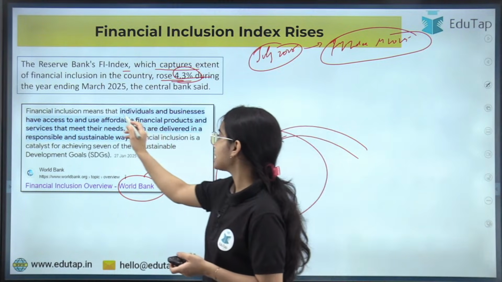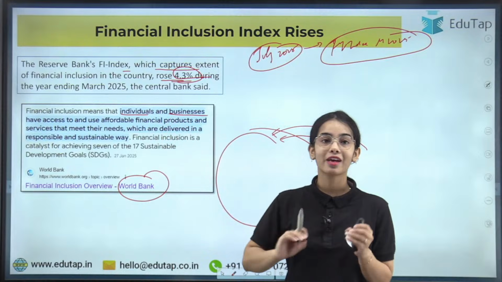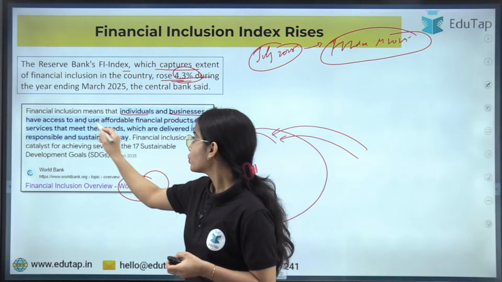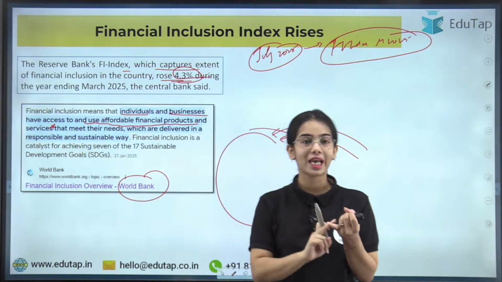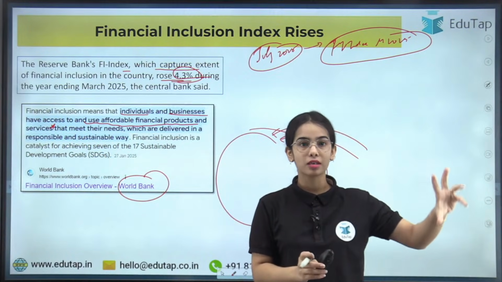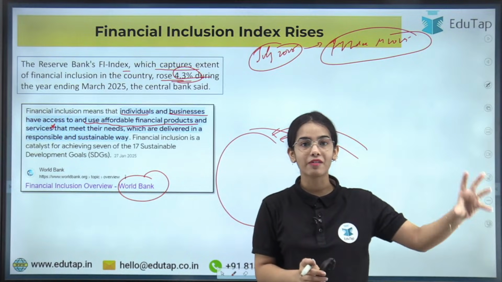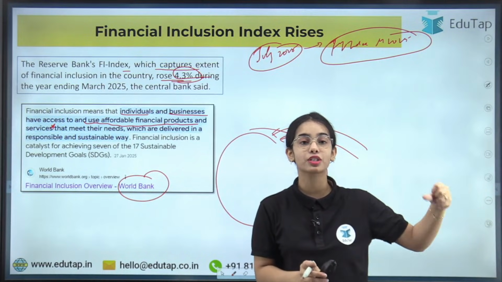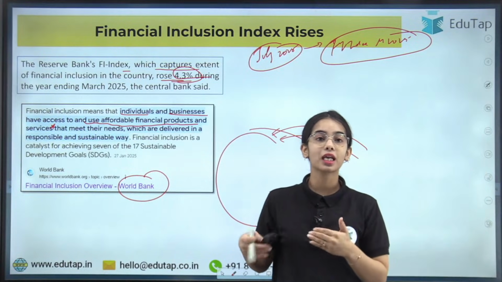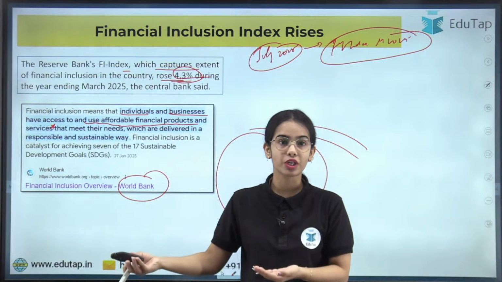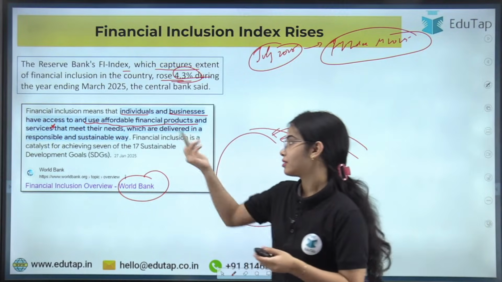So financial inclusion means that individuals and businesses have access to and use affordable financial products and financial services. That means the people have access to banking services, insurance services, and pension services, and they are able to use those services and products also. So that is financial inclusion.